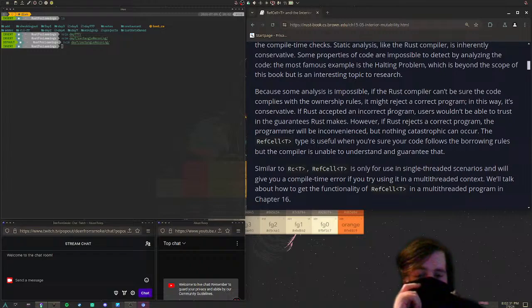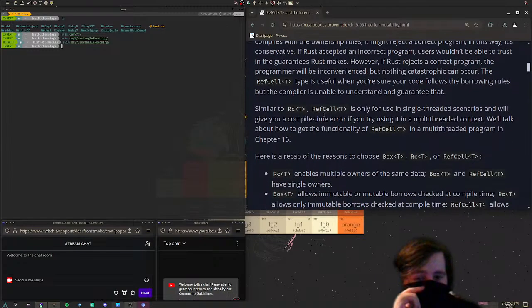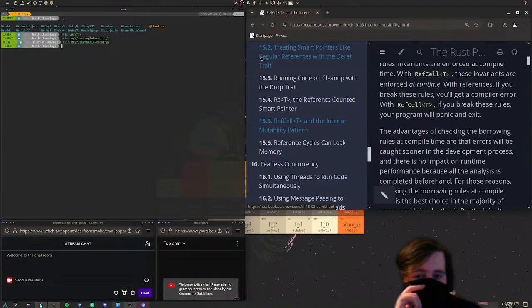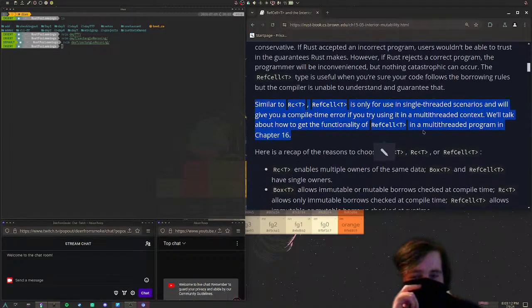If Rust accepted an incorrect program, users wouldn't be able to trust in the guarantees Rust makes. However, if Rust rejects a correct program, the programmer will be inconvenienced, but nothing catastrophic will occur. The RefCell type is useful when you're sure your code follows the borrowing rules, but the compiler is unable to understand and guarantee them. Similar to Rc, RefCell is only for use in single-threaded scenarios, and will give you a compile-time error if you try using it in a multi-threaded context. We'll talk about how to get the functionality of RefCell in a multi-threaded program in Chapter 16. Next chapter, Fearless Concurrency. That's a good name.